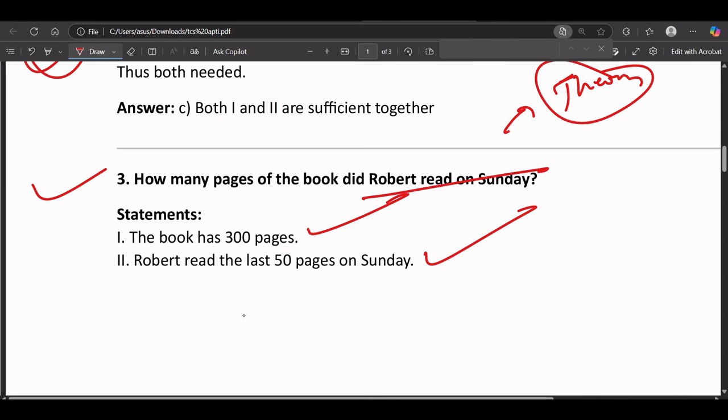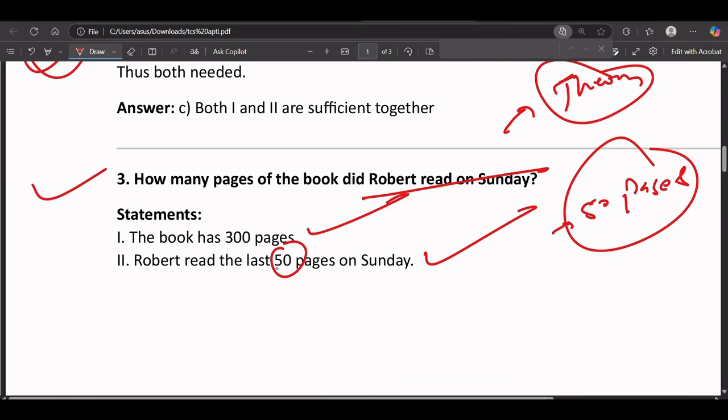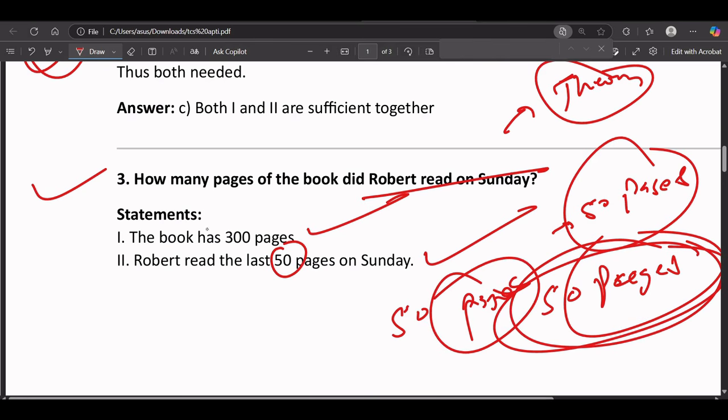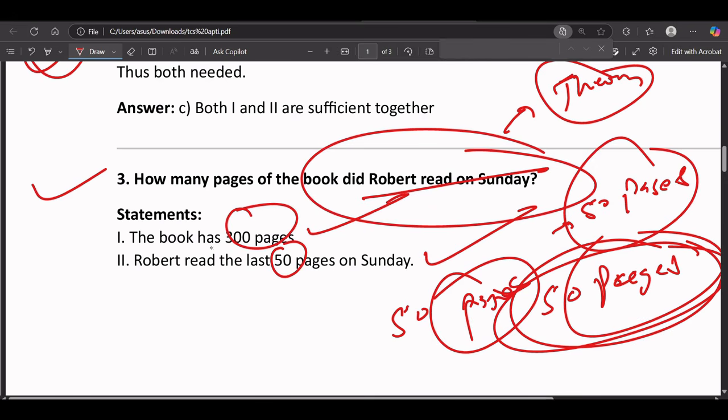So if Robert read the last 50 pages, definitely the book has more than 50 pages, correct? Because we are talking about the book, and Robert already read the last 50 pages, that means the book should have more than 50 pages. And what they are asking in the question is how many pages of the book did Robert read on Sunday? Does the count matter? Like the book has 300 pages.